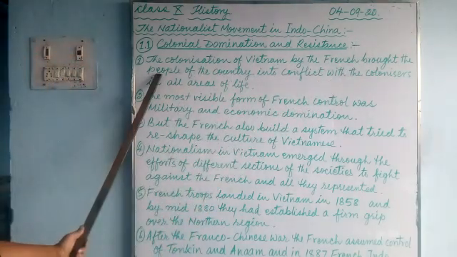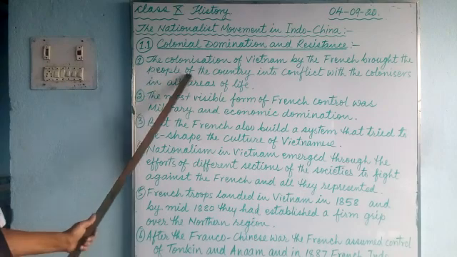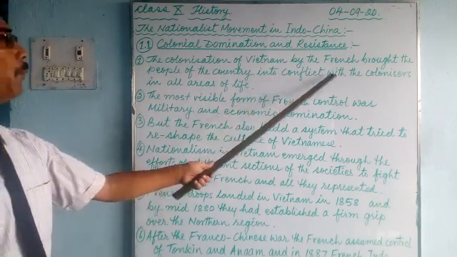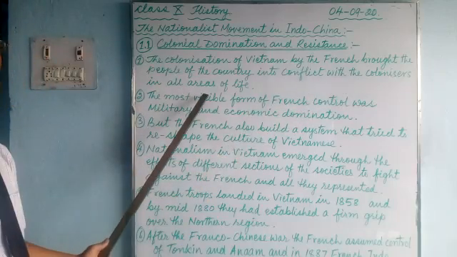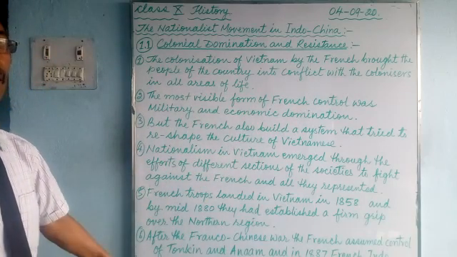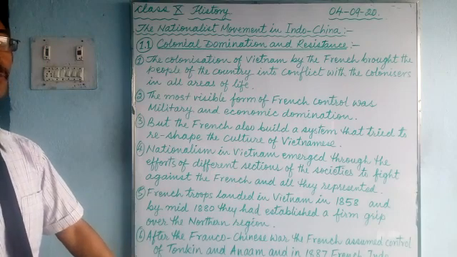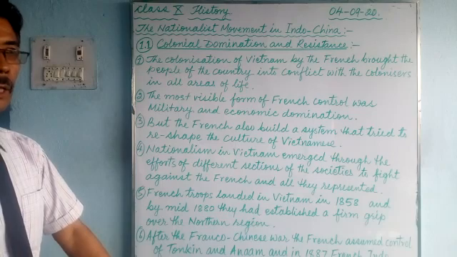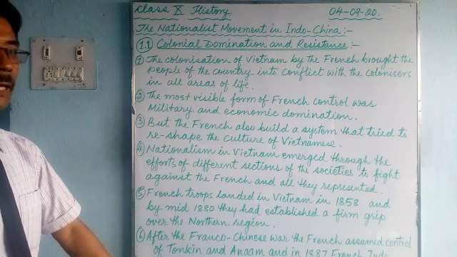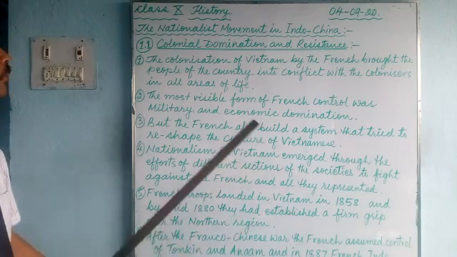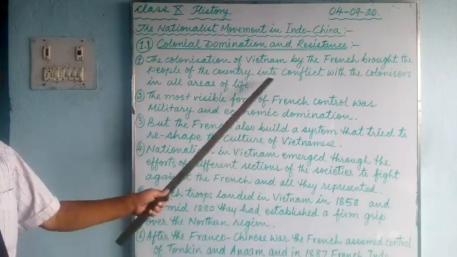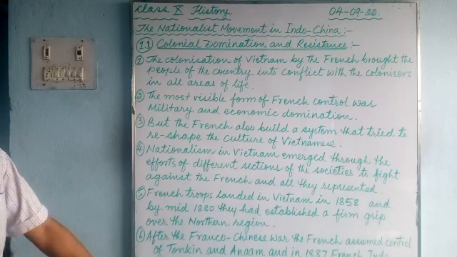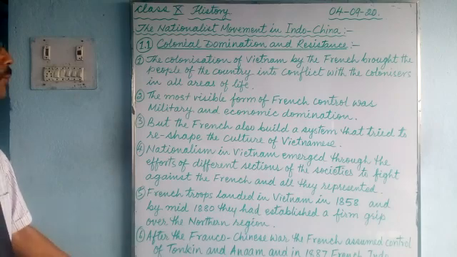It brought the people of these areas of the country into conflict with the colonizers in all areas of life. In every respect, they fought with the colonizers. Who were the colonizers? French. In every area of life, every sphere of life, they fought. There was a conflict between the native people of Indochina and the French colonizers.